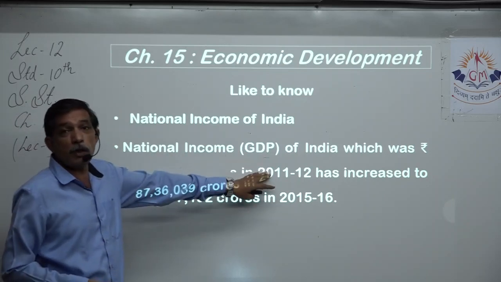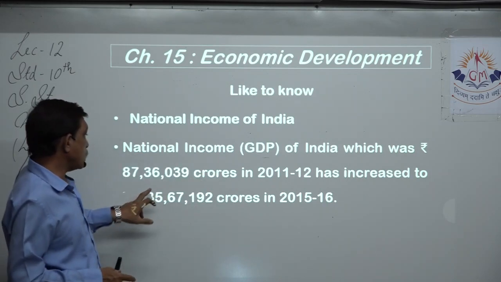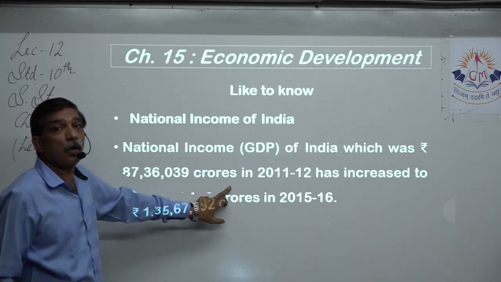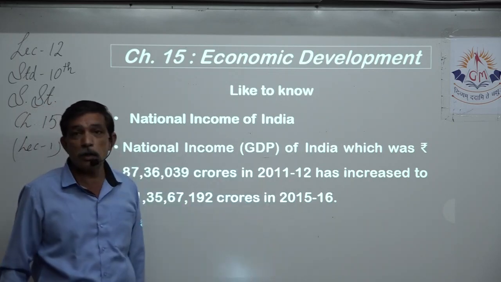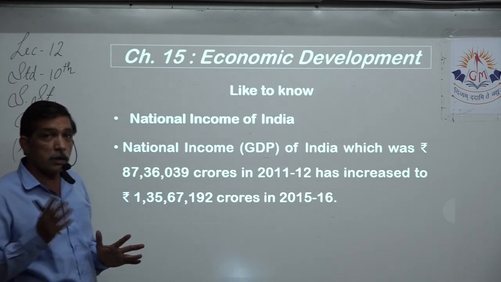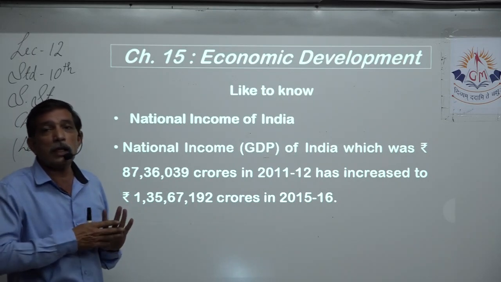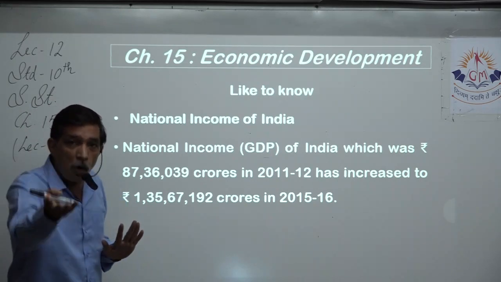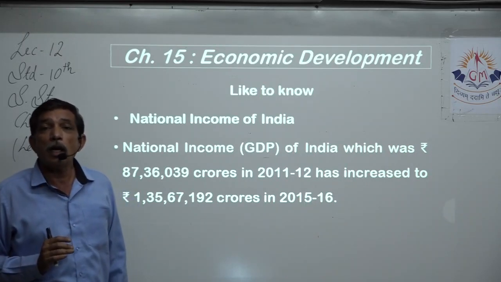National income, that is the GDP of India, which was 87,36,039 crores. That was the national income or the GDP in 2011-12. This is to prove that economic development is happening. Yes, what is the first indicator? There should be constant increase in national income. Then only there will be constant increase in per capita income. If there is more per capita income, then only people will have more money to spend, and then only they will be able to raise their living standard.